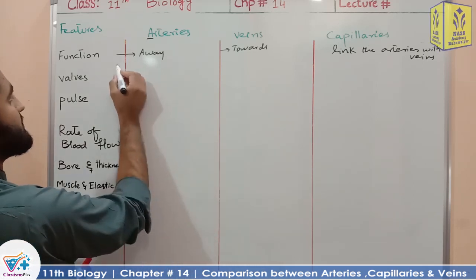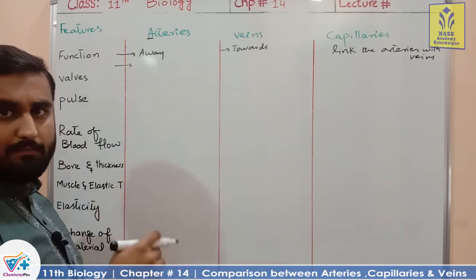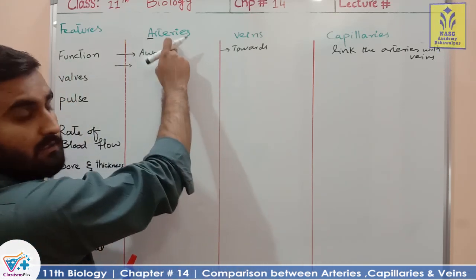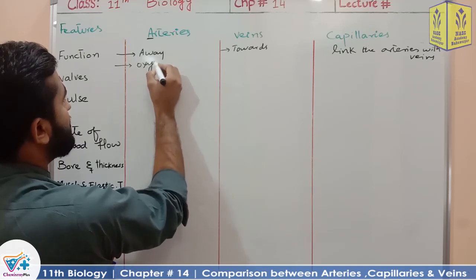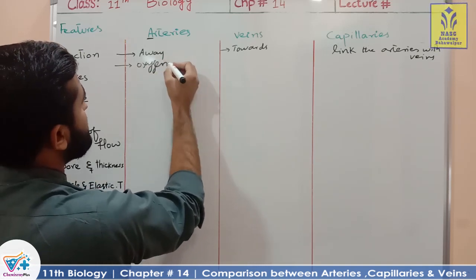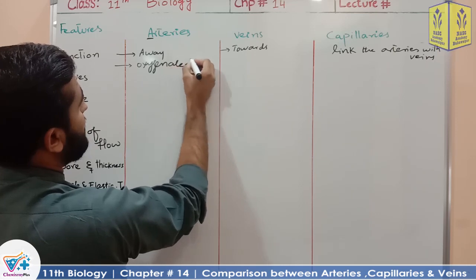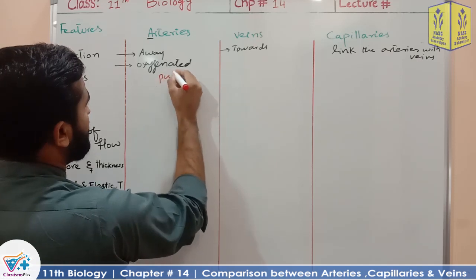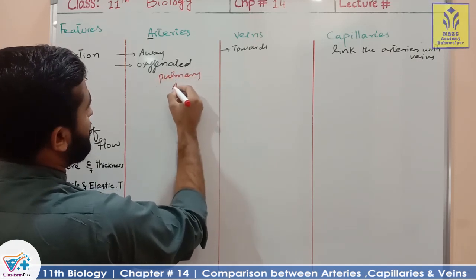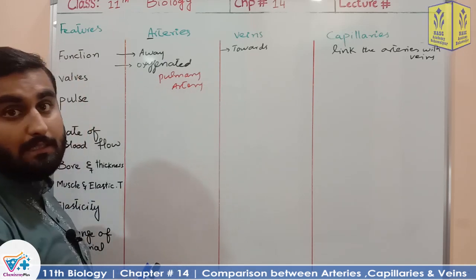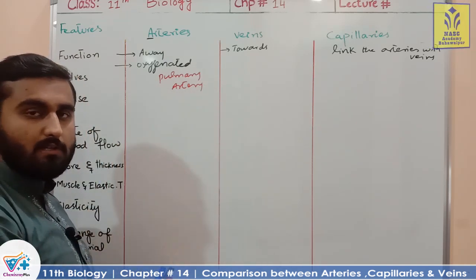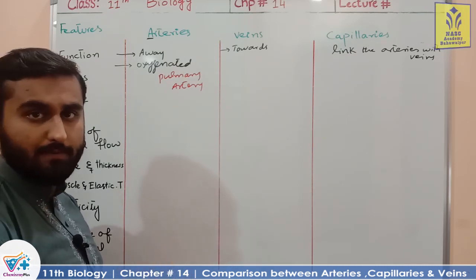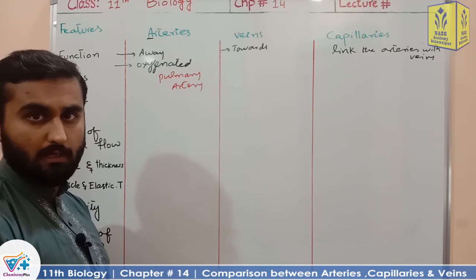Now, if we discuss the type of the blood, maybe oxygenated or deoxygenated. In arteries, blood is oxygenated. Which blood is present in arteries? Oxygenated. Clear? Except only and only one artery, that is the pulmonary artery, which carries deoxygenated blood in the pulmonary circulation towards the lungs. For which purpose? To get oxygenation. Clear?